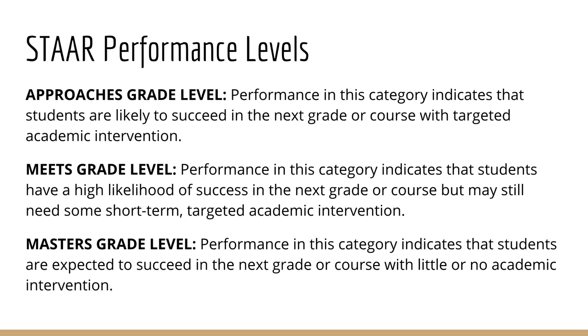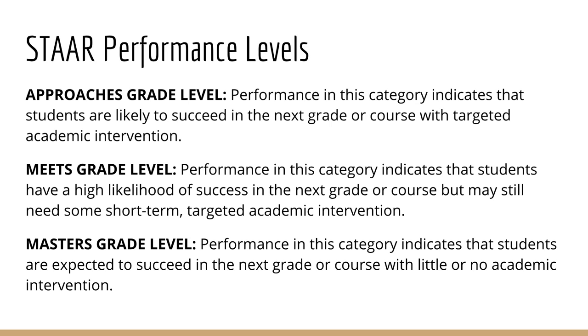First, we need to break down what some of the wording means on our STAR performance levels. Approaching grade level means that students are likely to succeed at the next grade level with targeted academic intervention. These are going to be your students that are in your second and possibly third tiers of your RTIs. You've got meets grade level.